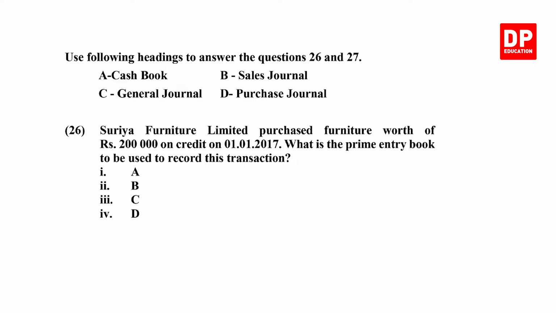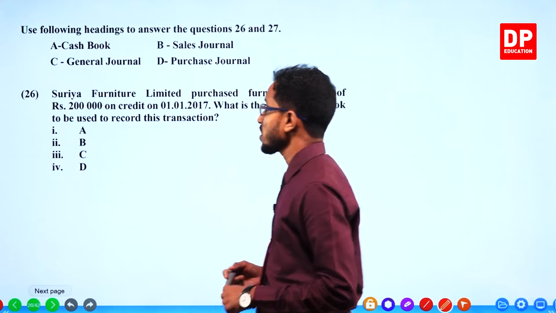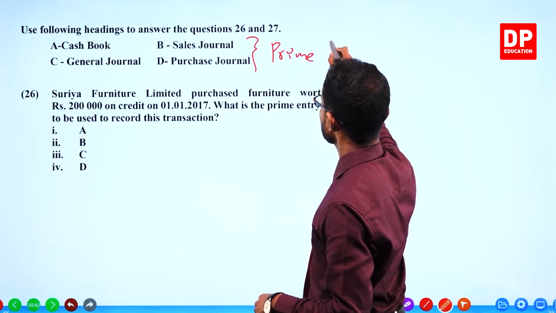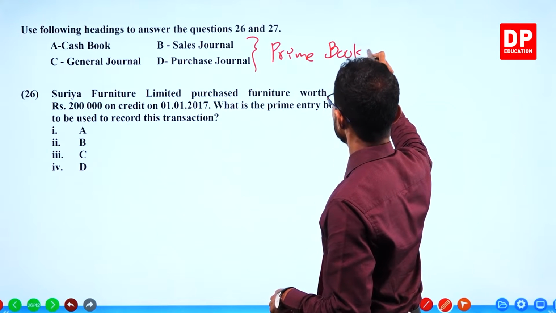Use the following headings to answer questions 26 and 27. Cash book, sales journal, general journal, purchase journal. The prime entry books are given. What are these? Prime books of a business.